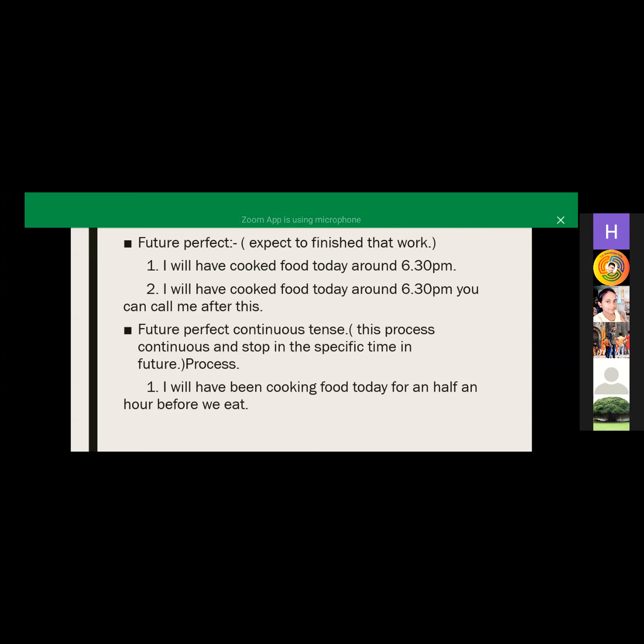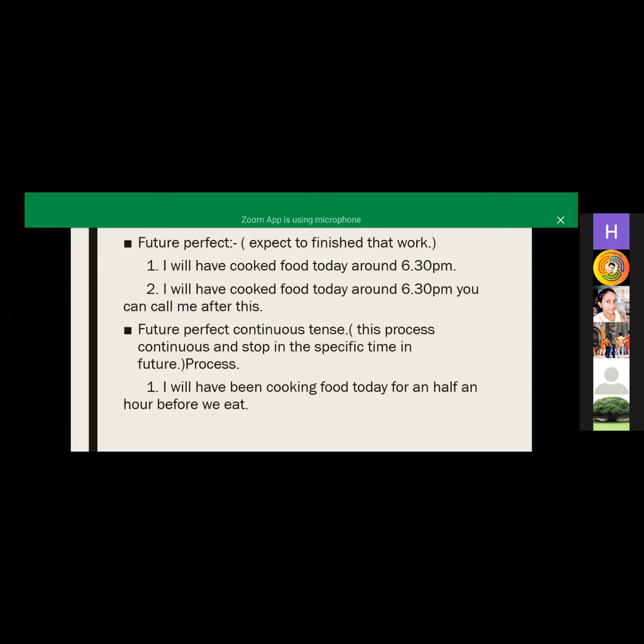But in the future perfect continuous tense, we have to describe the whole process. That means, in Hindi, मैं इतने बजे से इतने बजे तक कर रही थी. You want to describe the whole process.